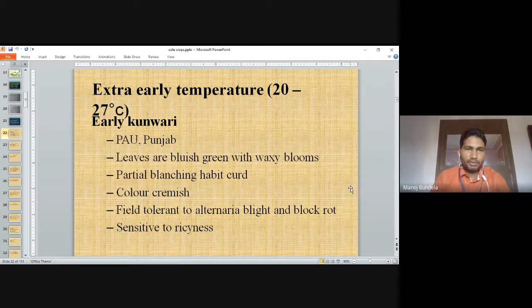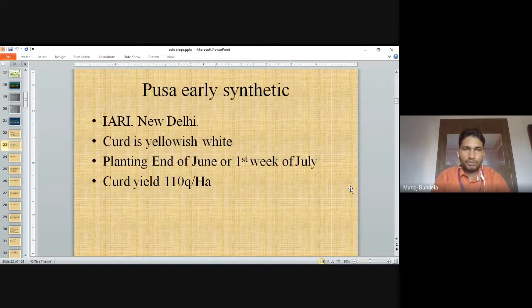In this, Early Kunwari, released from PAU, Punjab Agricultural University. Leaves are bluish green with waxy bloom, partially self-blanching habit, color greenish, field tolerant to Alternaria blight and black rot. It is sensitive to riciness. Riciness is a physiological disorder.